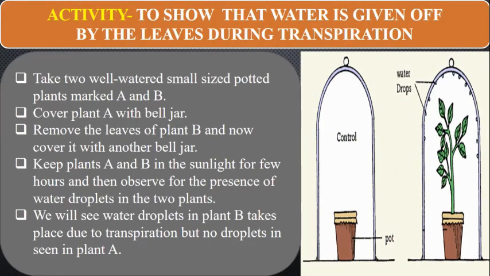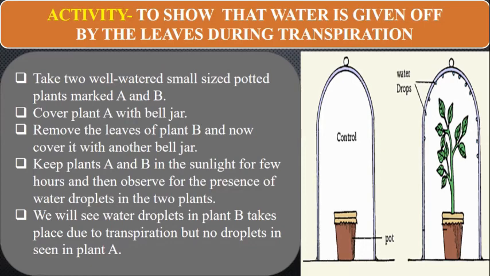Then you will see the presence of water droplets in the plants. You will see water droplets in plant A, which is taking place due to the transpiration process, but you will not be able to see the droplets in plant B. So these water droplets actually develop after the transpiration process.